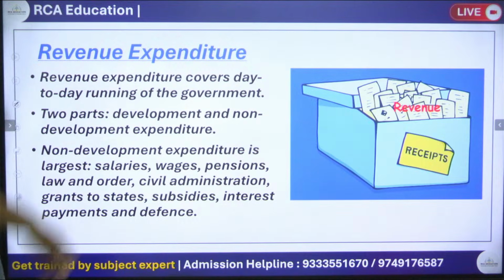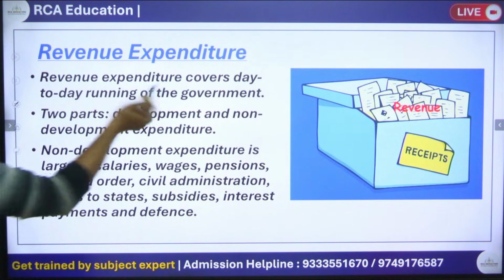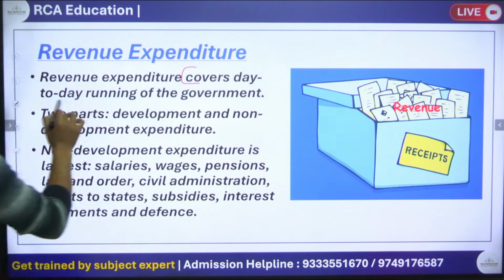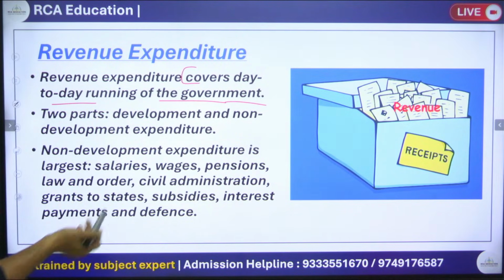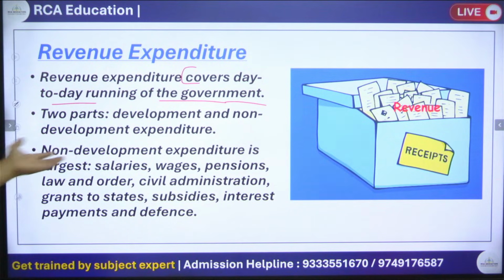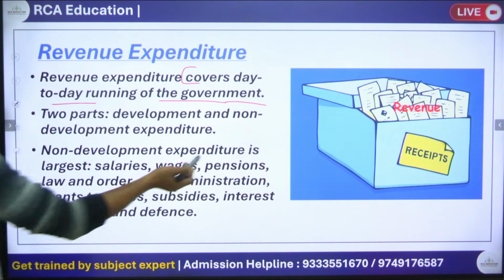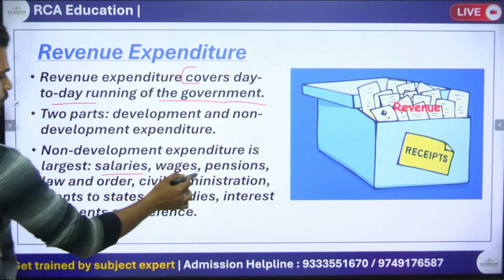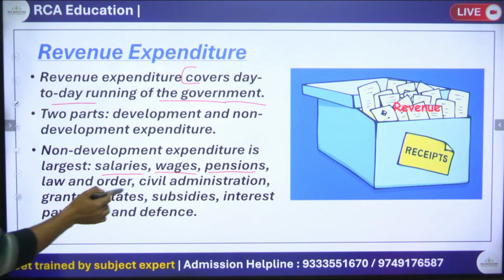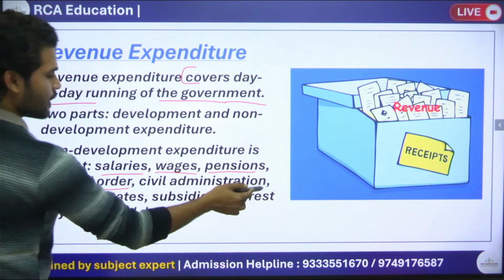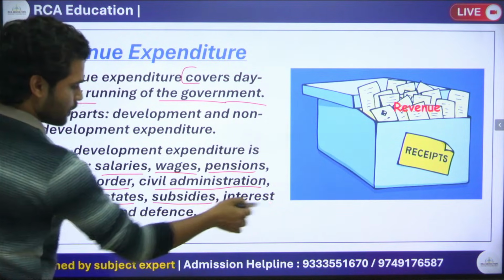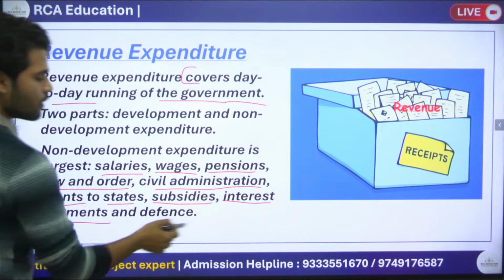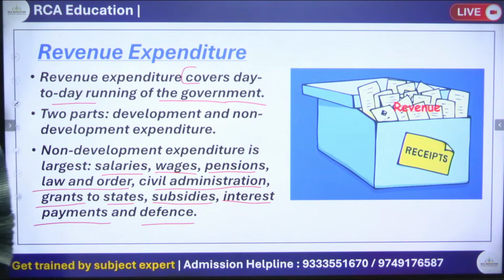Next, revenue expenditure. Revenue expenditure means the expenditure on day-to-day running of the government. So what are the revenue expenditures? Examples are salary, wages, pension, law and order maintenance, civil administration, grants to the state, subsidy, interest payments, and defense. These are the things.